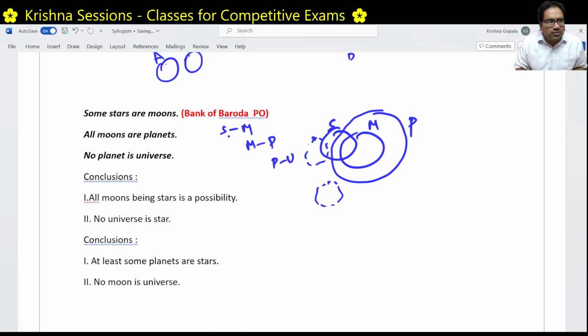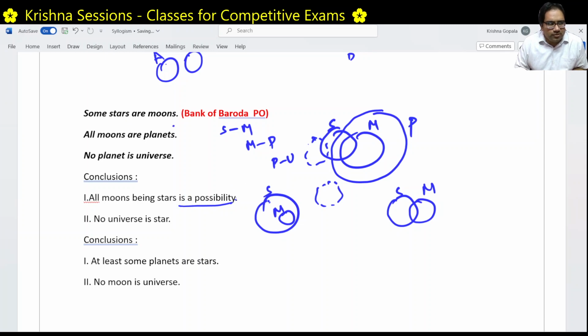All moons being stars is a possibility. We are saying some stars are moons. If all moons being stars is a possibility, this is a possibility, right? When he is asking a possibility question, we just need to prove this existence. Is there any possibility? Yes, it is a possibility because some stars are moons. That is the only statement that is given.